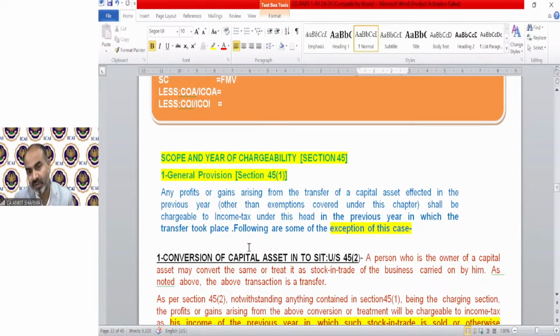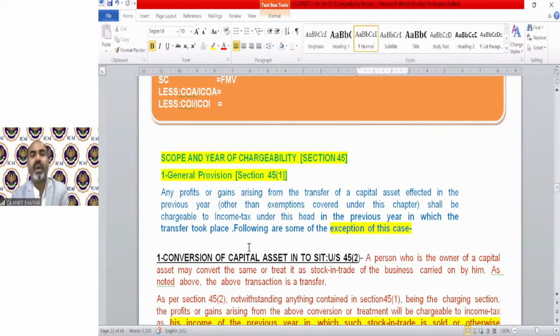What are these cases? Why are these cases? What is the concept? That is going to be discussed under section 45(1). As points number 1 till 15 were very important from the point of view of numerical questions, in the same way this section 45(1), scope and chargeability year different, is also very important. There are two sections which are very, very important: section 45(2) and section 45(5).